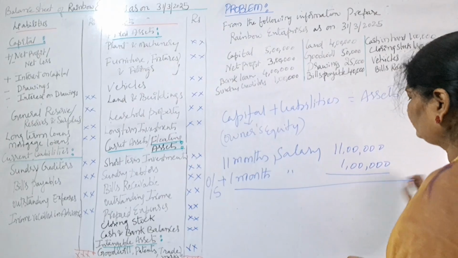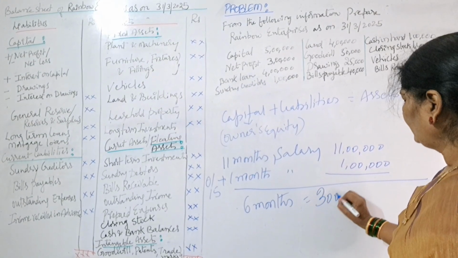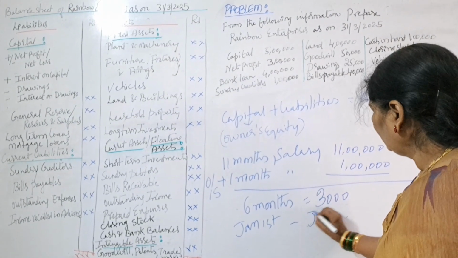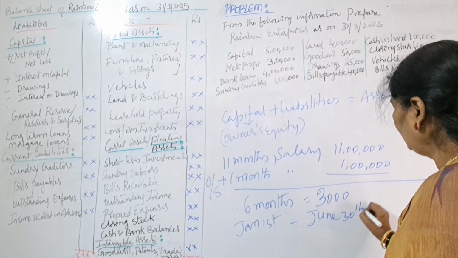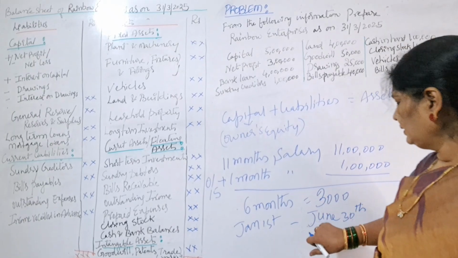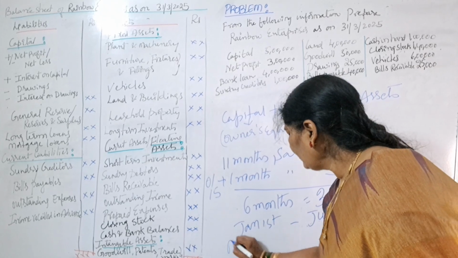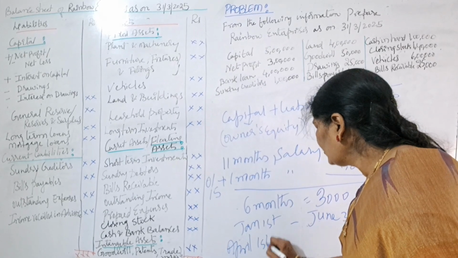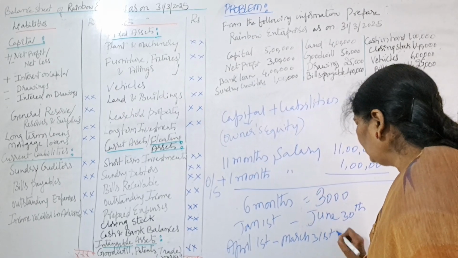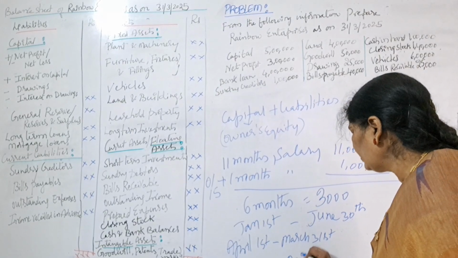Say for example, we have recharged our mobile phone for 6 months, right? So 3000, recharged on January 1st, right? So it will end on June 30th, right? So first 3 months will come under one financial year. The other 3 months will come under next financial year. So this will come under April 1st to March 31st, means it is April 1st 2024 to March 31st 2025.